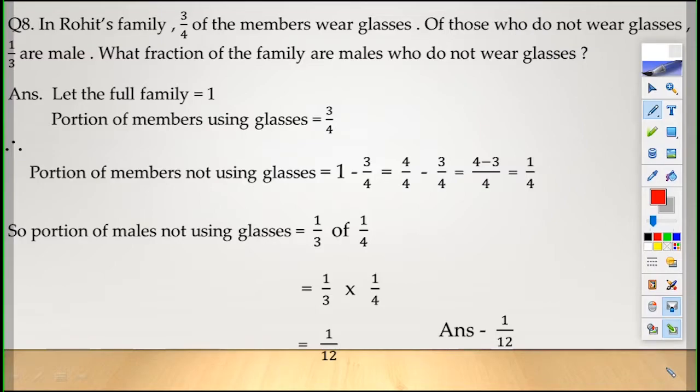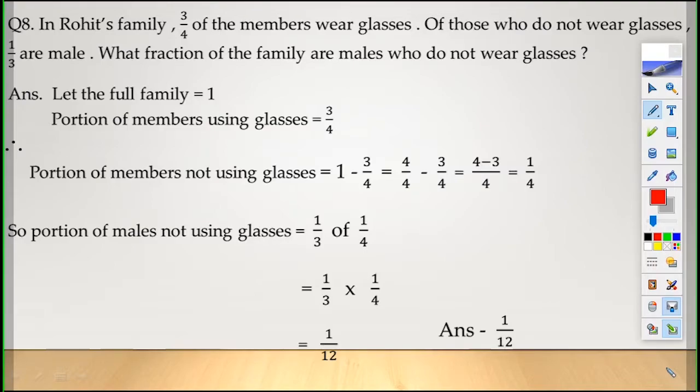In Rohit's family, this is question number 8. In Rohit's family, 3/4 of the members wear glasses. Of those who do not wear glasses, some are male. What fraction of the family are males who do not wear glasses? Children, how will you do this? Now see, children.